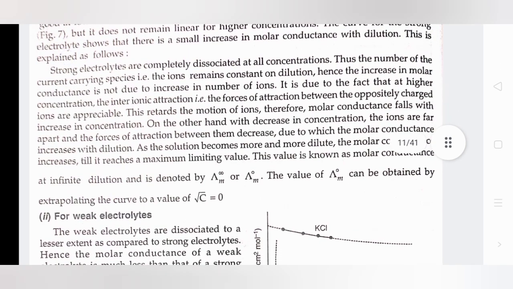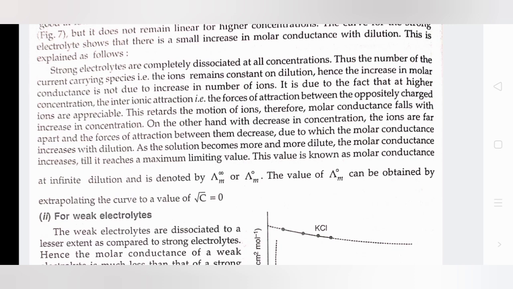It is due to the fact that at higher concentration, the interionic attraction, that is the forces of attraction between the oppositely charged ions, are appreciable. This retards the motion of ions. Therefore, the molar conductance falls with increase in concentration. On the other hand, with decrease in concentration, the ions are far apart and the forces of attraction between them decrease, due to which the molar conductance increases with dilution.